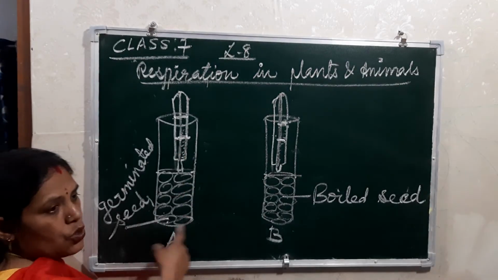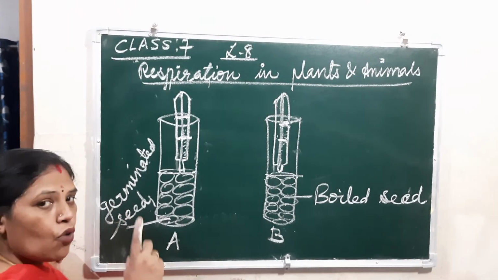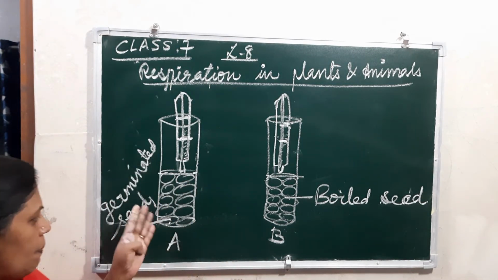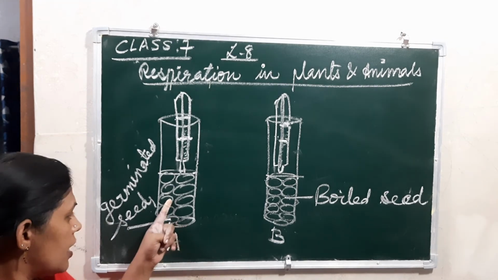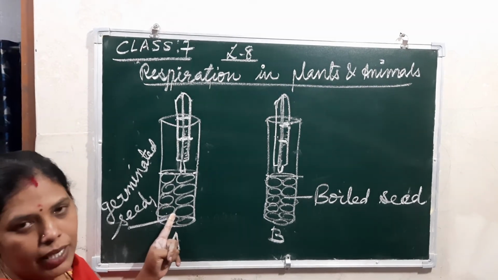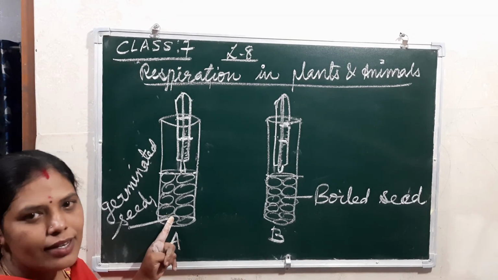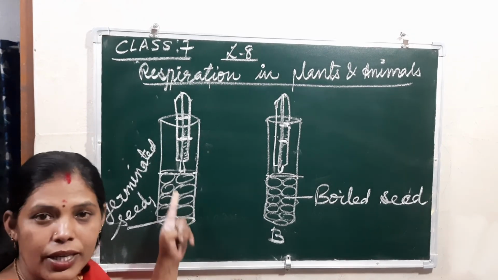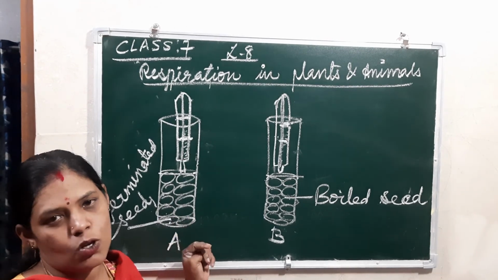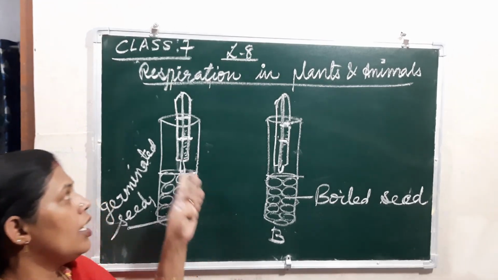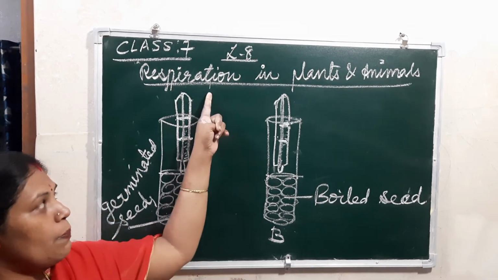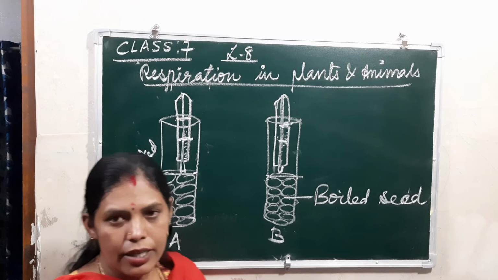So what did you understand from this experiment? Because the germinated seed is growing, there is a biochemical process taking place, so it respires and energy is released. Along with it, heat is also produced. So heat is released during respiration. Here in the boiled seeds, there is no change.